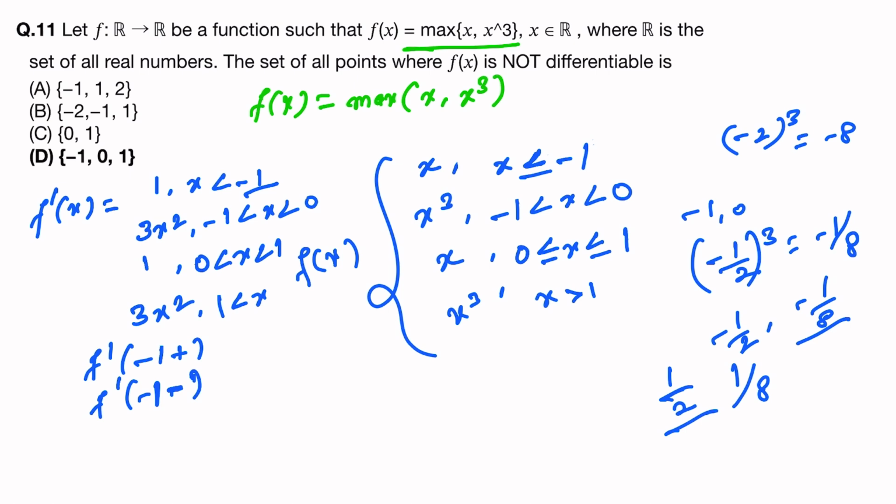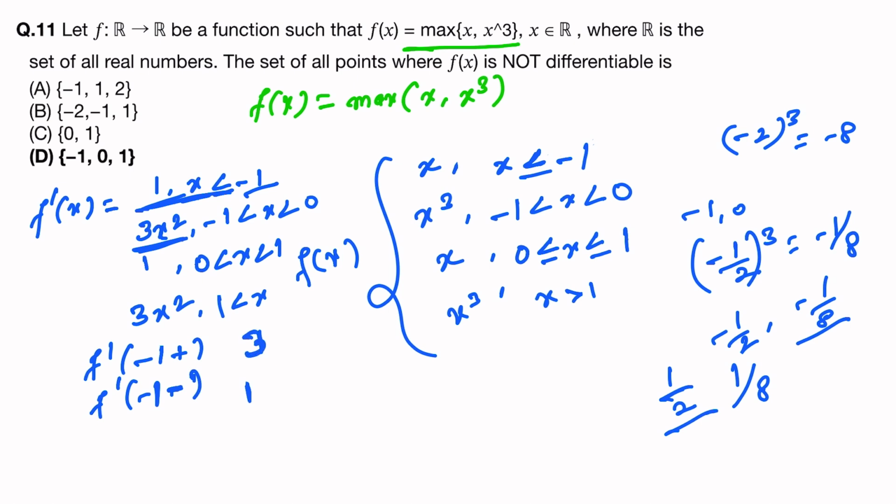So just before -1 it is 1, and just after -1 it is 3x square. So that means this is becoming 3. Simply, here both are not equal.